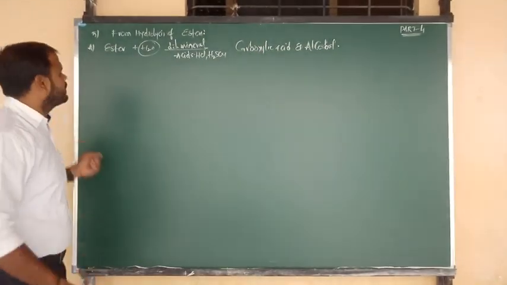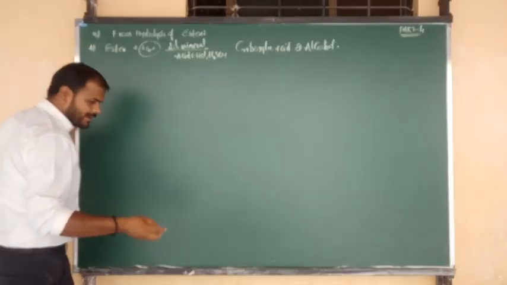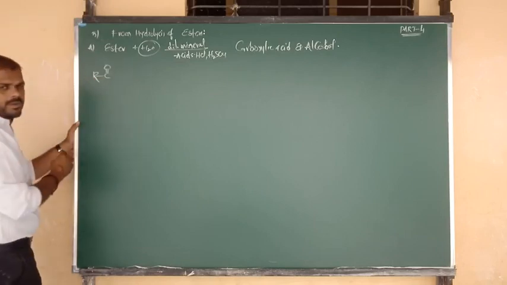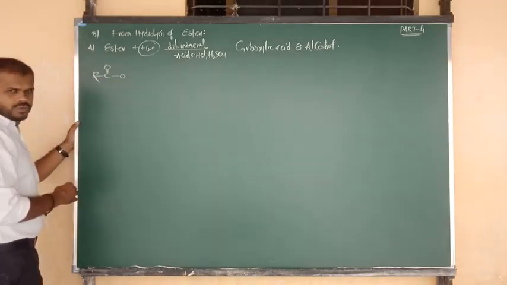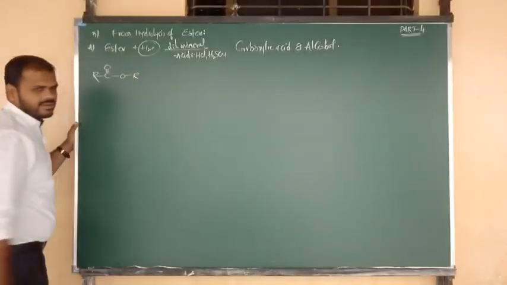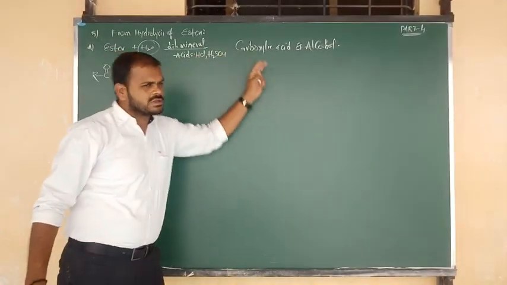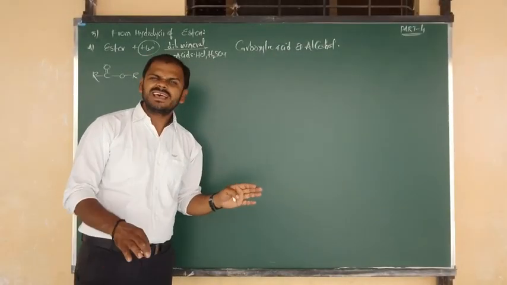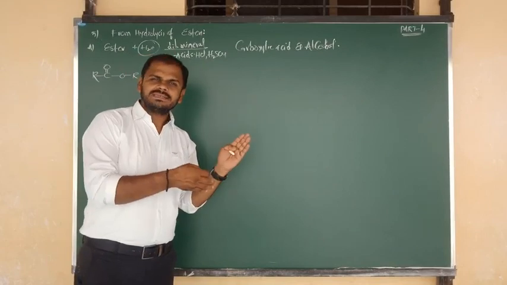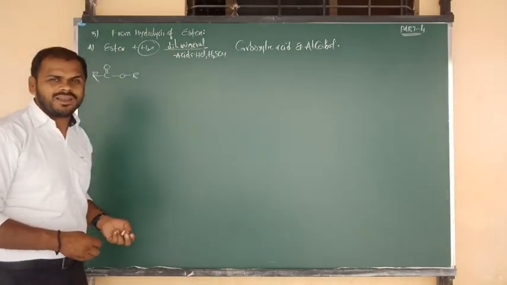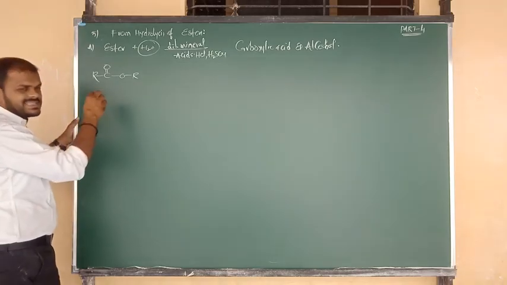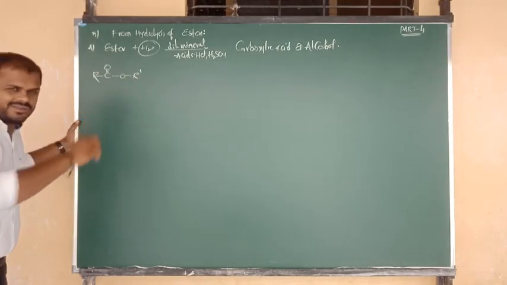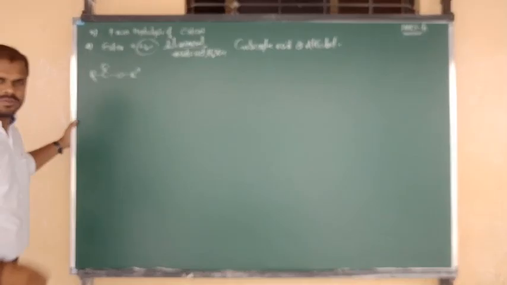Let me go for the reaction. What is the formula of ester? The general formula of ester is R bonded to C double bond O, C double bond O bonded to O, again O bonded to R. One R form changes into carboxylic acid and the other R form changes into the alcohol. But which R changes into acid and which R changes into alcohol? To show the variation in that ester formula, we denote R prime. Now we can easily identify which part changes into the product.